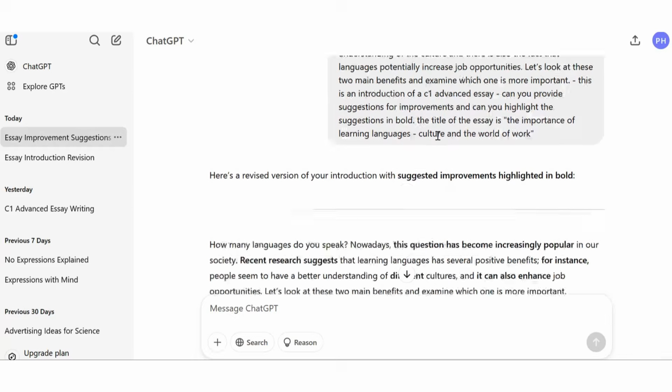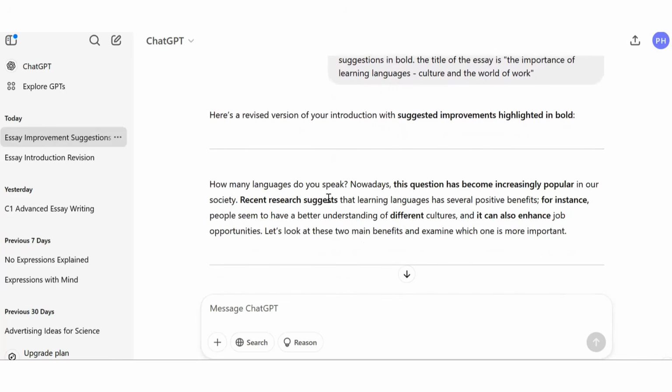Well, research is uncountable. So ChatGPT's picked up on that and corrected it. So recent research suggests learning languages has several positive benefits. For instance, people seem to have a better understanding of different cultures, and it can also enhance job opportunities. Let's look at these two main benefits and examine which one is more important.